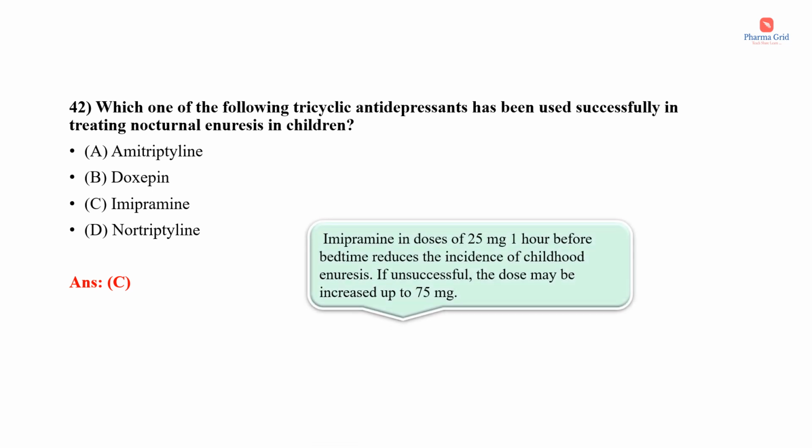Imipramine in doses of 25 mg 1 hour before bedtime reduces the incidence of childhood enuresis. Enuresis means bedwetting. If unsuccessful, the dose may be increased up to 75 mg.